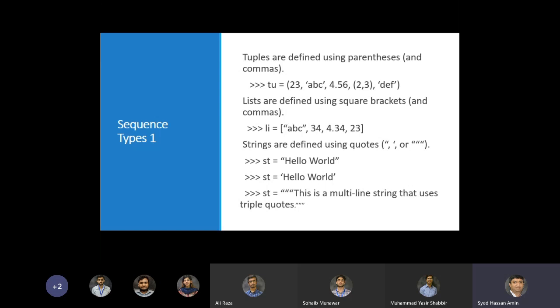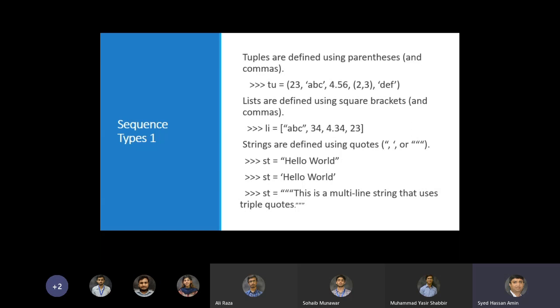So we have a tuple tu, and we might have these arrows, the greater than signs. These indicate that we were trying this out on the command line. You might try it out in your program .py or maybe in a Jupyter notebook. So we defined a tuple in which we put mixed type data, which includes a tuple, a string, ABCDEF.